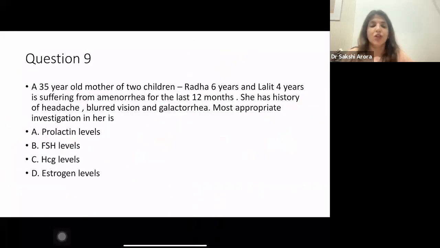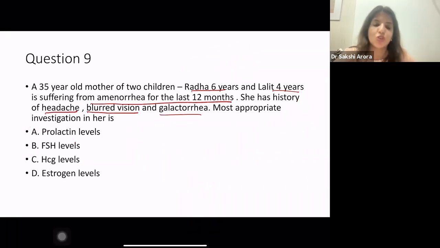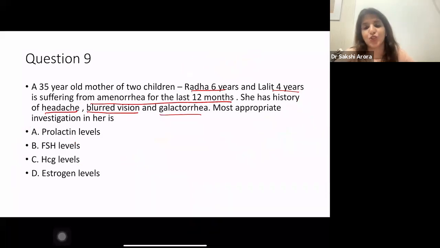Now, look at question number 9. A 35-year-old mother of 2 children, Radha, who's 6 years old, Lalit, who's 4 years old, is suffering from amenorrhea for last 12 months. She has history of headache, blurred vision, and galactorrhea. Most appropriate investigation in her is. So if your female is giving you history of galactorrhea, headache, blurred vision, and amenorrhea, it means it is prolactinoma.